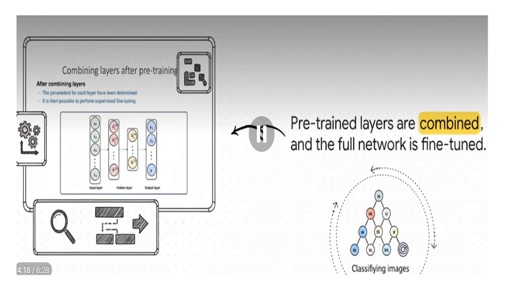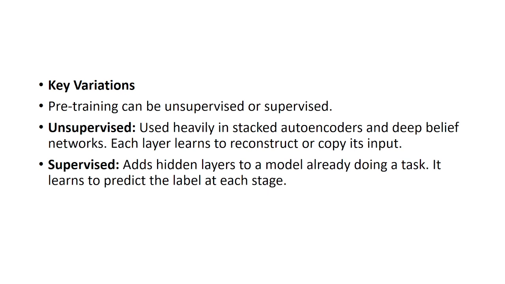Combining layers after pre-training is represented here with the input layer, hidden layer and output layer. The parameters of each layer have been determined. Then it is possible to perform supervised fine-tuning, which is also applicable in layer-based training. The pre-trained layers are combined and the full network is fine-tuned. Whenever we give some images to the input layer, it classifies the input after the pre-training process is obtained. The key variants here: pre-training can be supervised or unsupervised, as I already explained. Stacked autoencoders and deep belief networks come from unsupervised learning. Adding hidden layers to a model already doing a task is supervised learning.